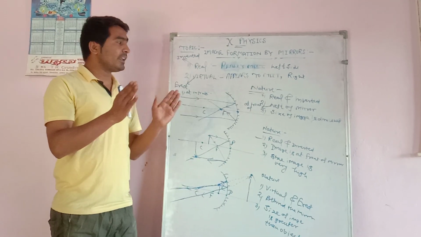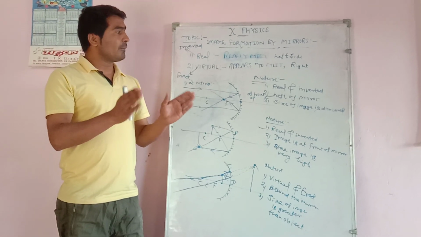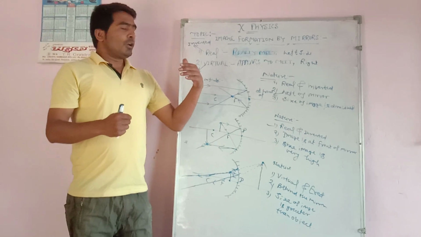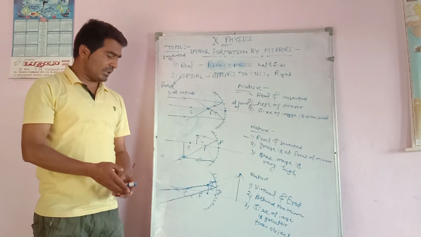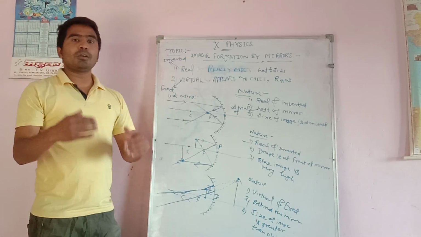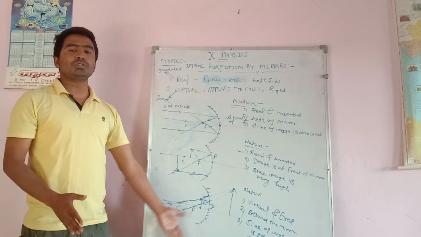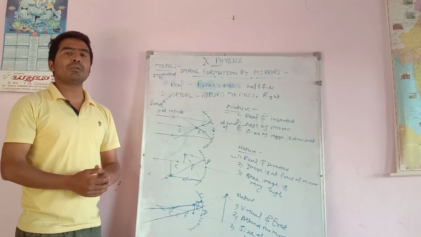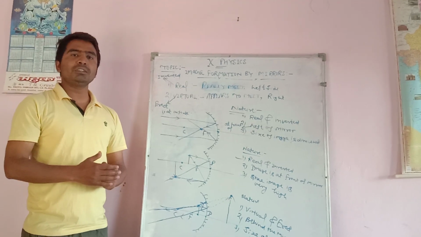In the case of numericals, dear students, the question is always in the form of drawing the ray diagram. So to solve your numericals, you need knowledge of all these positions and conditions of the mirrors. After that, you can calculate your numericals very easily. So this was today's topic.